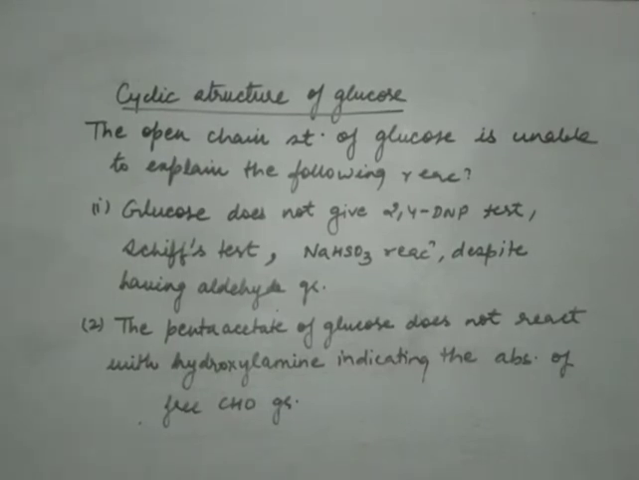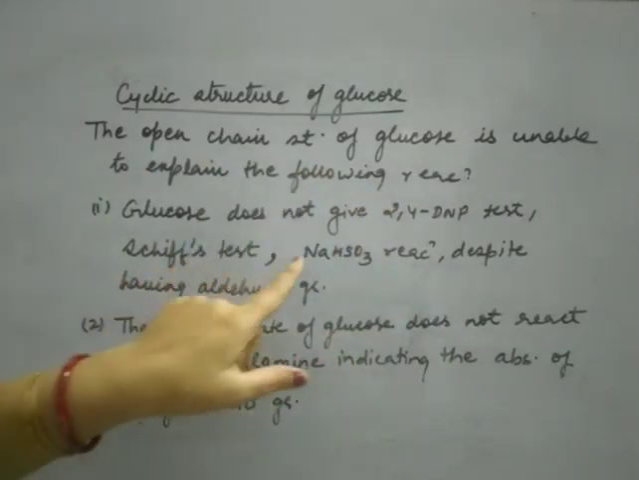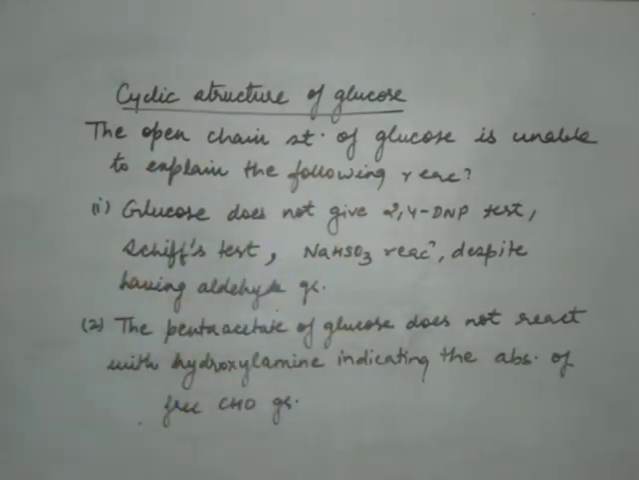Cyclic means ring-like structure. The open chain structure of glucose, whatever we have discussed till now, where all the carbon atoms are in a straight chain, is unable to explain the following reactions. Glucose does not give the 2,4-DNP test, Schiff's test and sodium bisulfite reaction despite having an aldehyde group. Now Schiff's test is the characteristic test for aldehyde. Likewise the 2,4-DNP test is also there. Thus glucose does not respond. It means the aldehyde group is there, but that aldehyde group is not free.